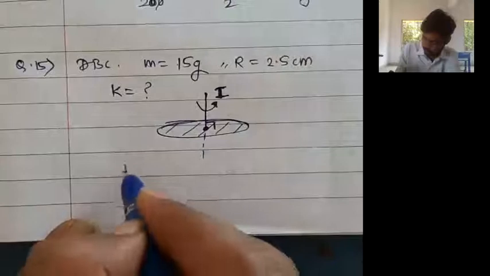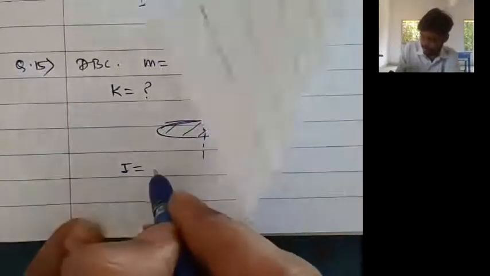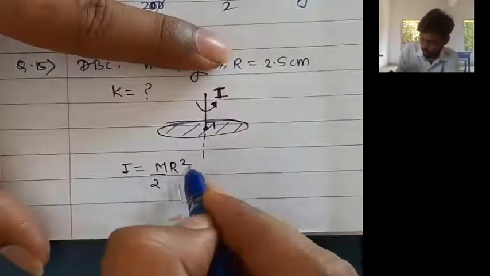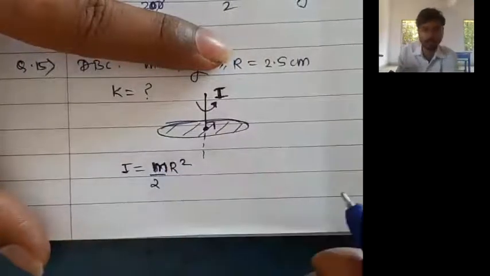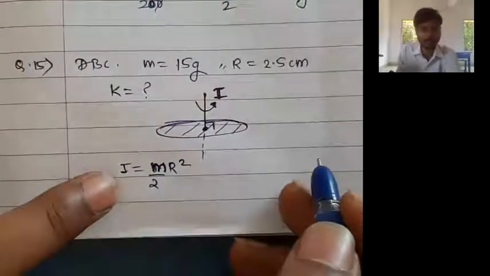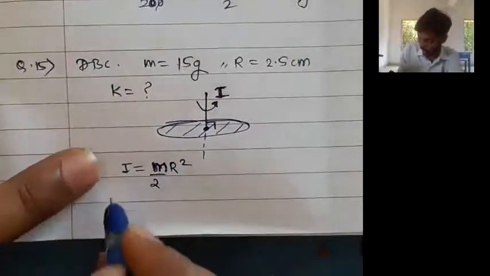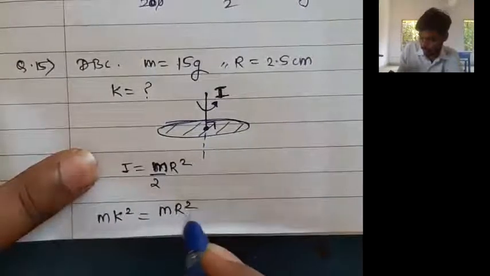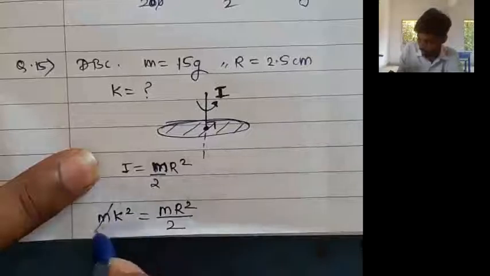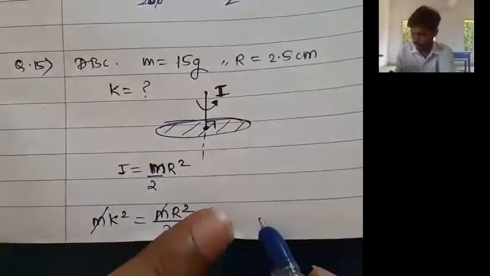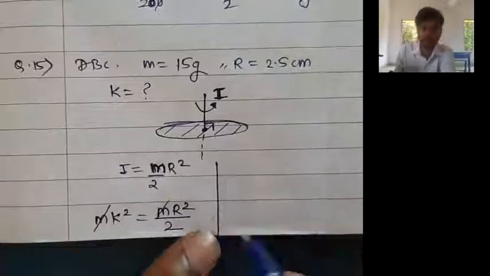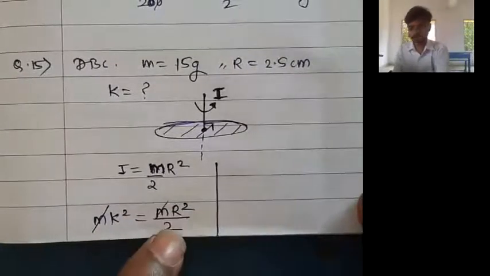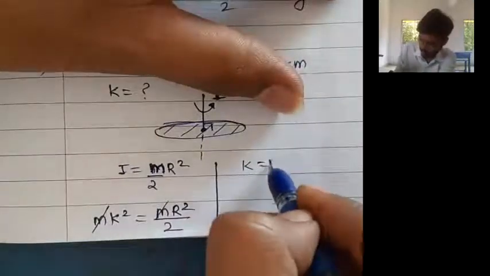So I is equal to mr square upon 2. Now replace the moment of inertia I by mk square. So mk square is equal to mr square upon 2. The m gets cancelled, and after taking square root on both sides, k is equal to r upon root 2.